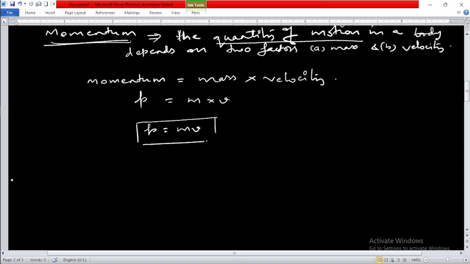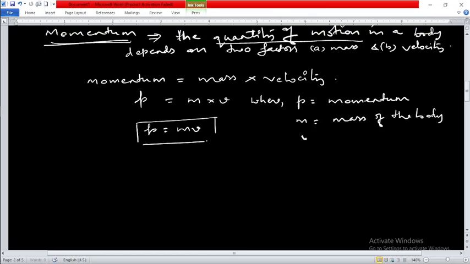Here, P is the momentum of the body, m is the mass of the body, and v is the velocity of the body.